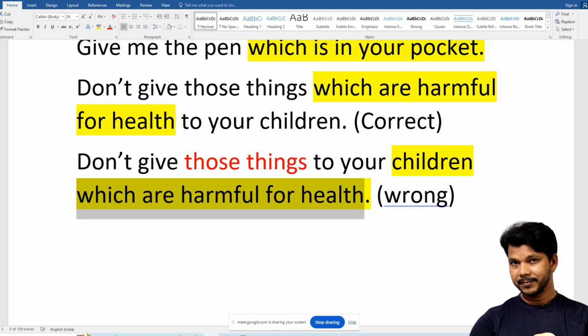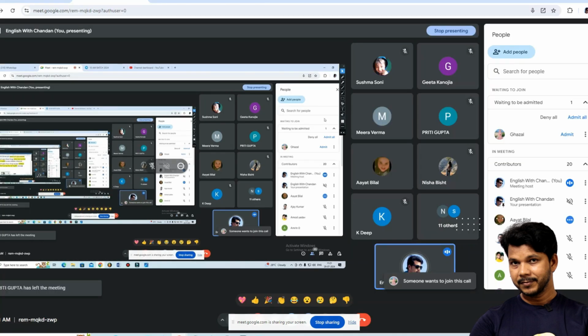So here you are not talking about children, you are talking about things. Are children harmful for health? No, things are harmful. Things are harmful for health. So this extra information must be on the right hand side of things, not children. But it may be the style of speaking. No matter who notices, nobody notices. But my job is to tell you the fact.